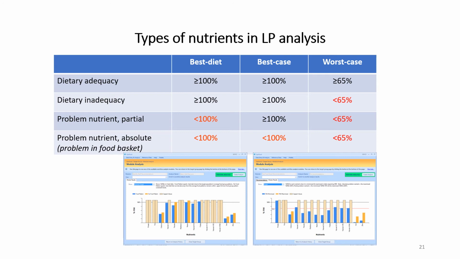And if not a problem nutrient, you will test with the worst case scenario, and when the worst case scenario is above the EAR, or more than 65% RNI, then we call it dietary adequacy. But if it falls below 65% of RNI or below EAR, then it is dietary inadequacy. So this is the mapping of the problem.